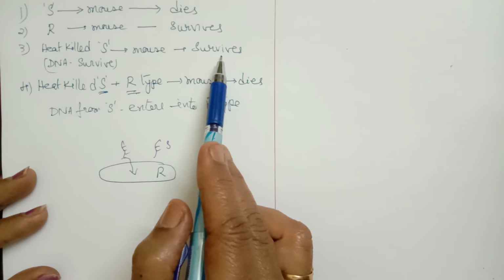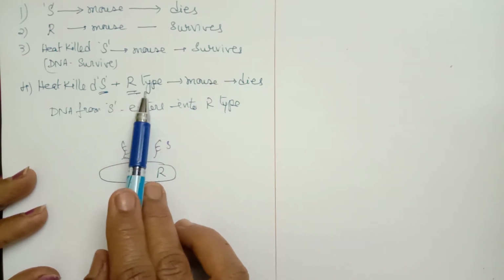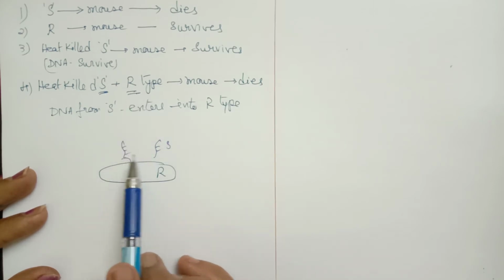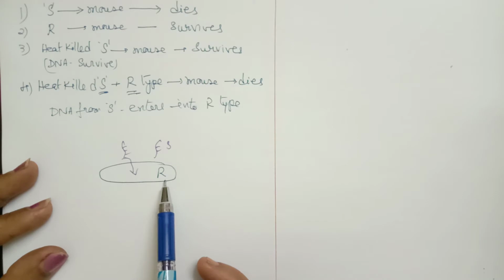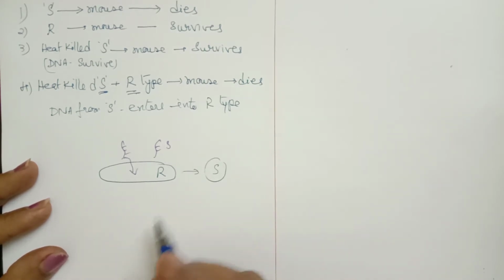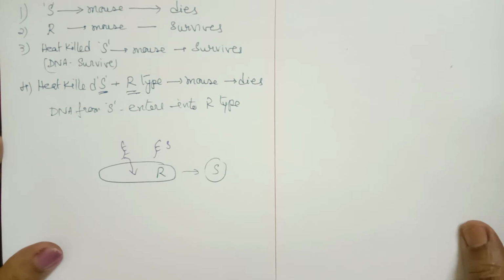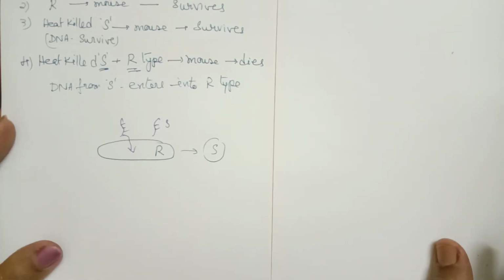That's how the mouse survives. But in the last type, when it is mixed with R-type, the DNA of S-type easily enters into R-type. Now this R-type is converted into S-type, which causes the disease. So by the fourth experiment, the transformation is confirmed.